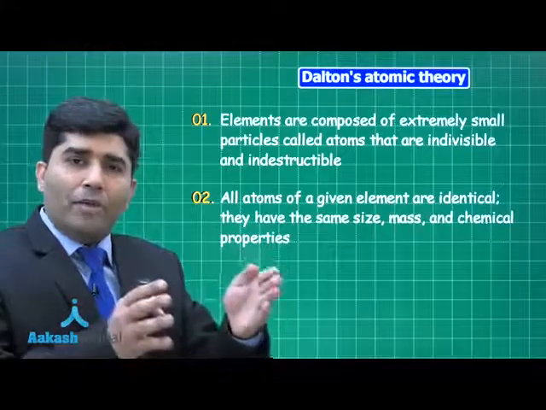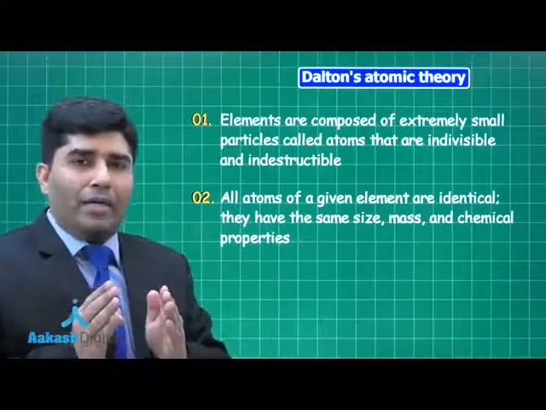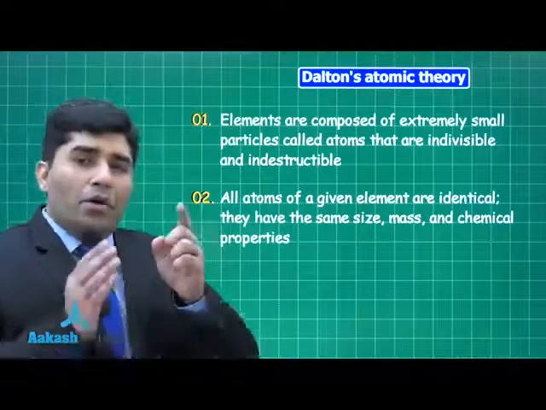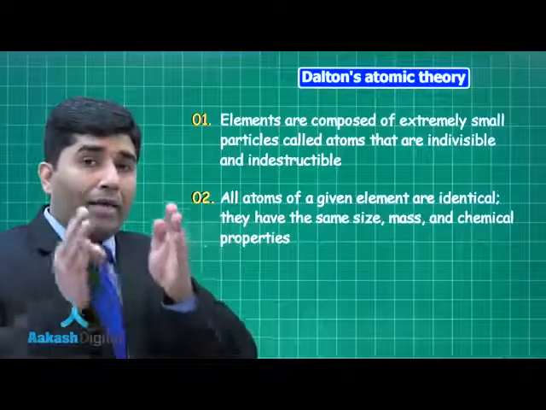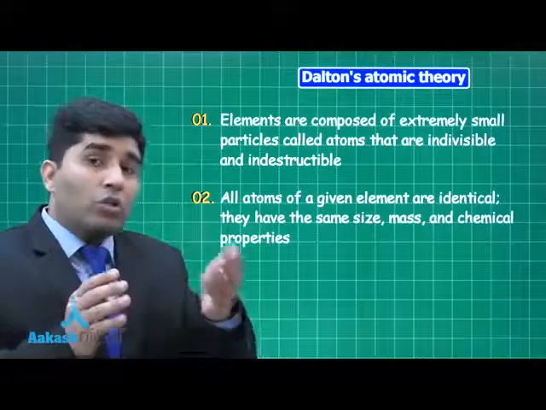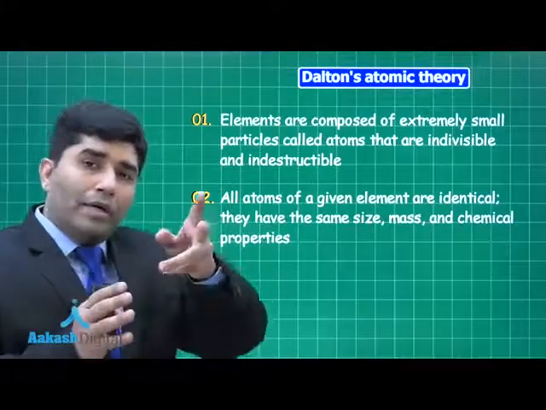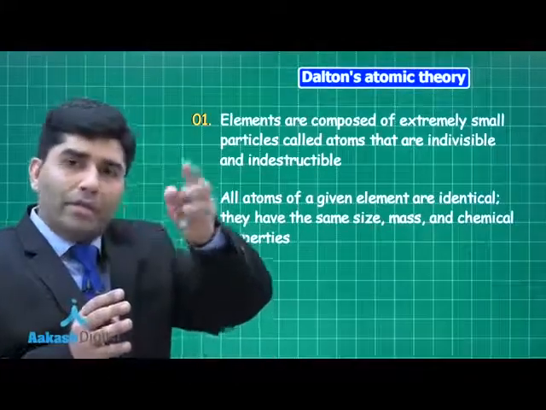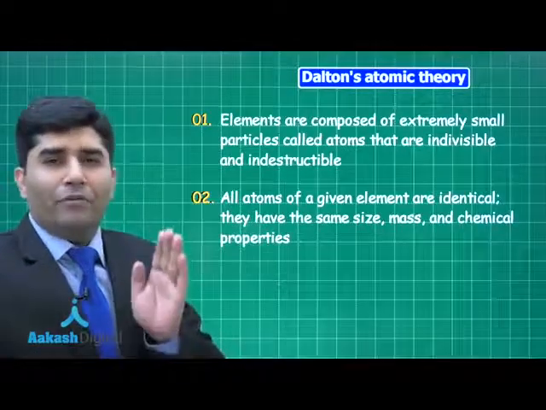If we have carbon, all carbon atoms will be the same, but it was incorrect. How? We have different isotopes like carbon 12 and carbon 14. Carbon 12 is also carbon and carbon 14 is also carbon, but these two atoms are different from each other.